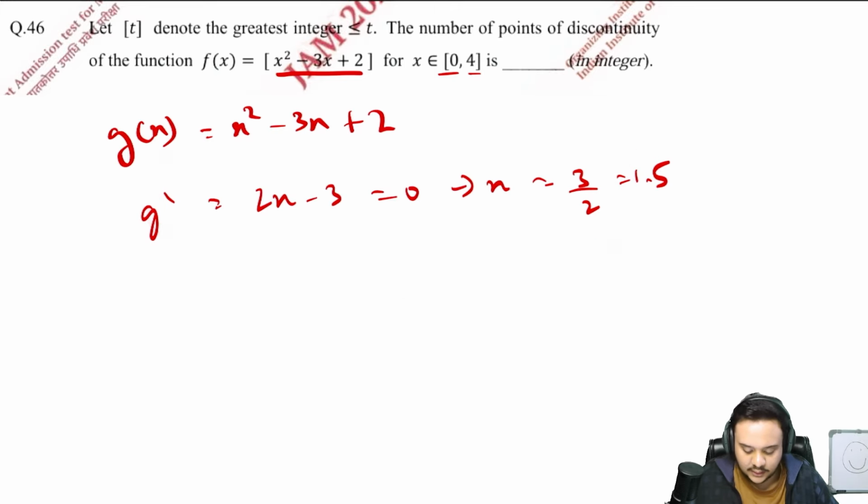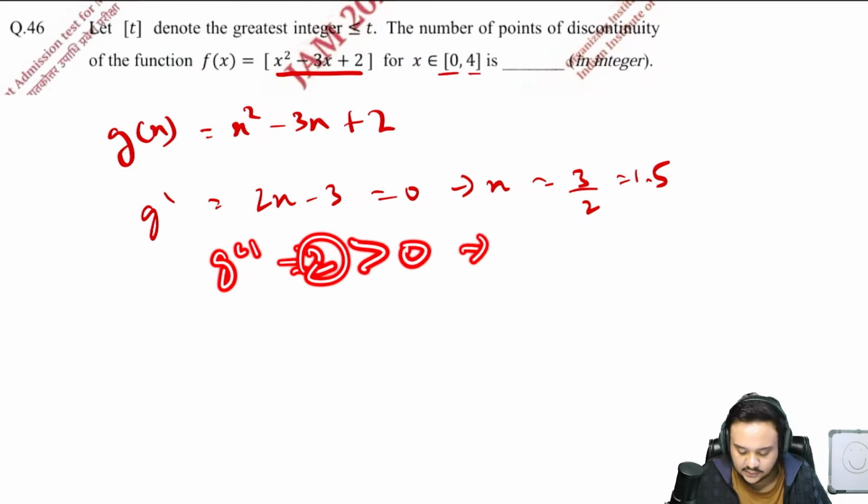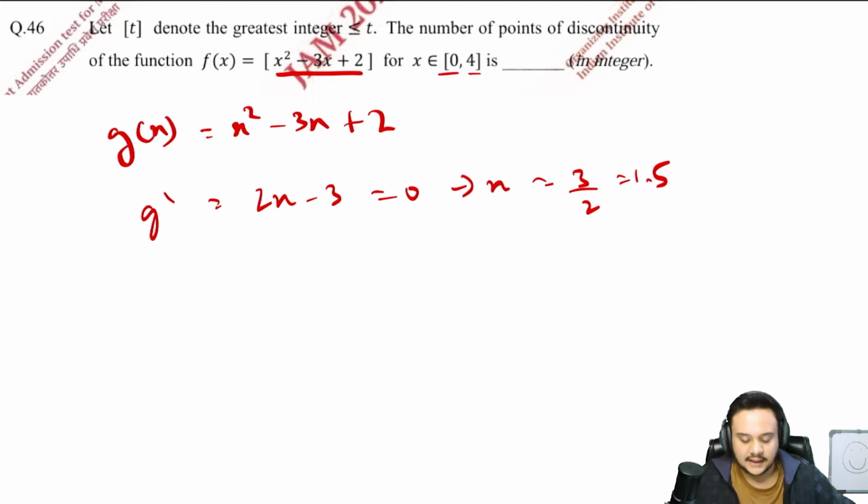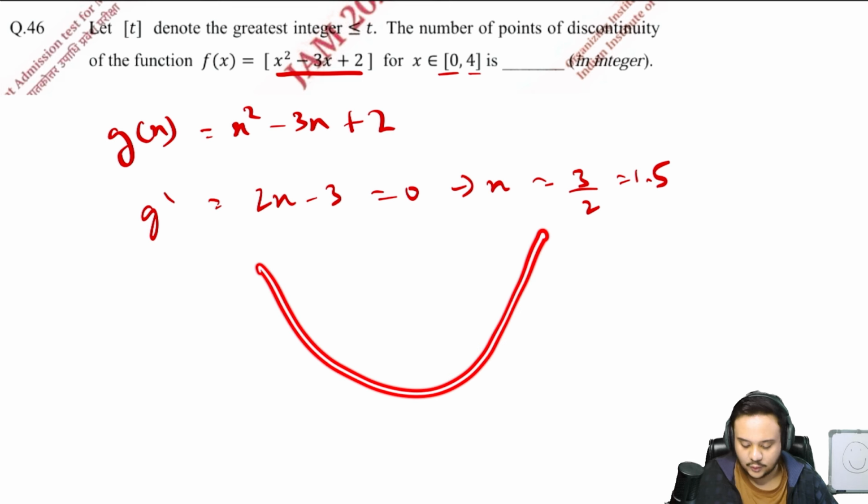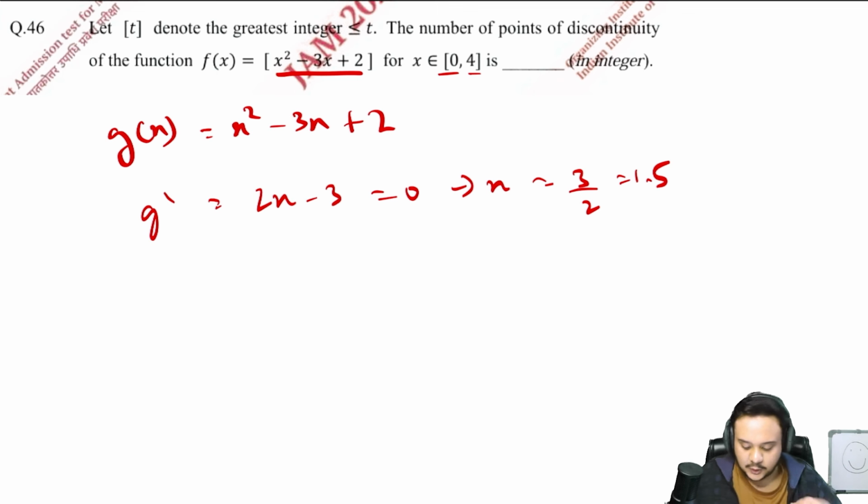Instead of trying to find the double derivative, which you can do very easily, g double dash is equal to 2, which is greater than 0, so that is the minimum. Otherwise, just looking at x square, you should know it is a graph opening upward, so the value at the bottom is the vertex, which gives a minima value. So g of 1.5 is the minimum of this function.